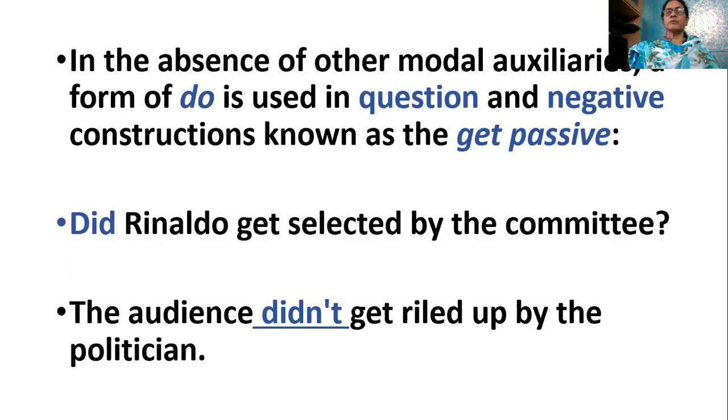In the absence of other modal auxiliaries, a form of do is used in question and negative constructions known as the get passive. Did Ronaldo get selected by the committee? The audience did not get riled up by the politician. So both sentences use auxiliaries to give the negative, did not get riled, and the question, get selected by the committee. It's a question and a negative.